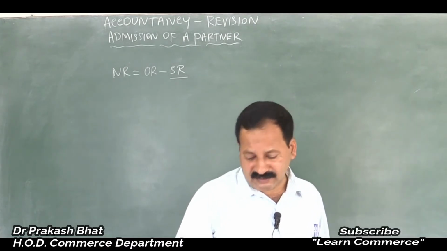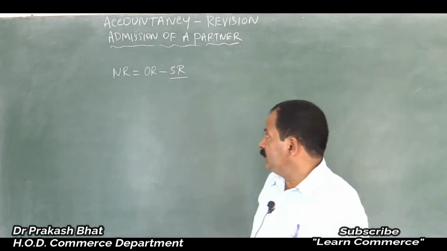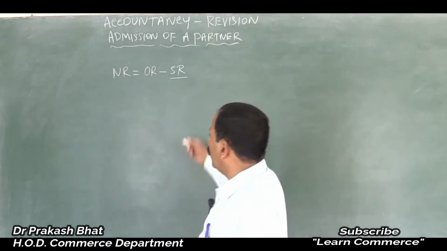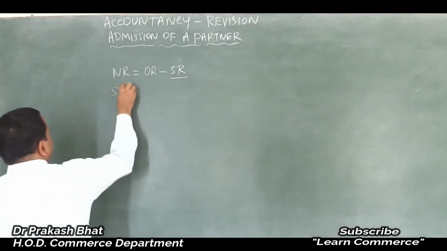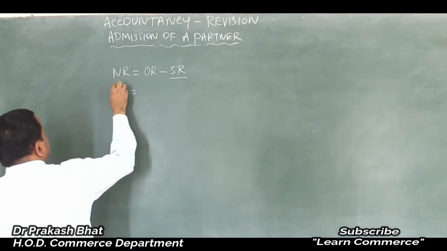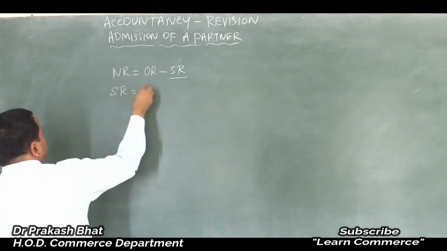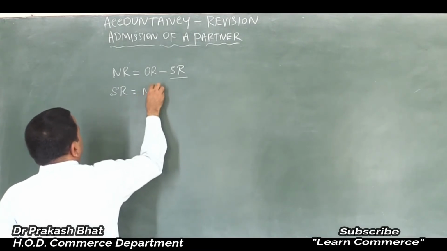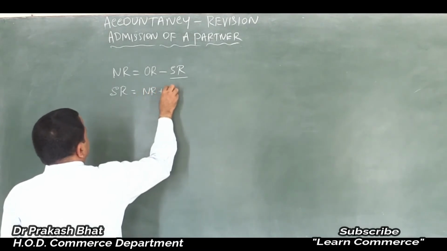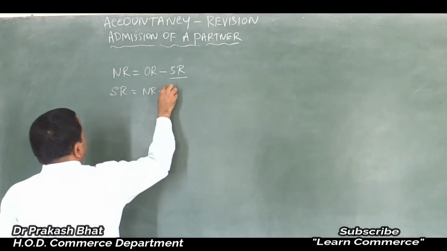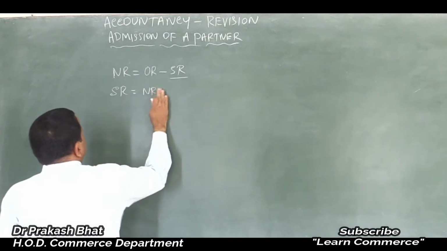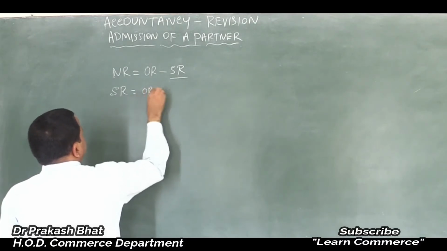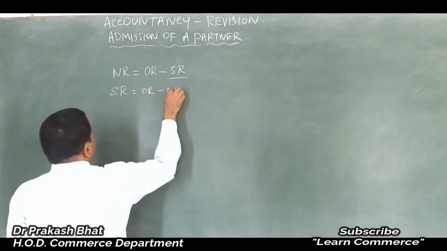So new ratio is equal to old ratio minus sacrifice ratio, or sacrifice ratio is equal to old ratio minus new ratio.